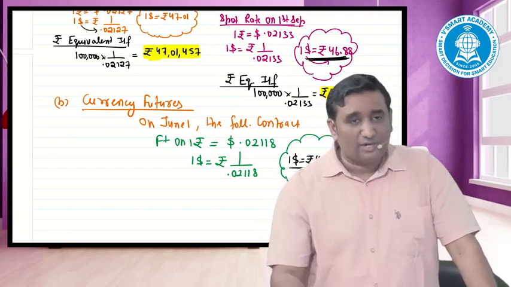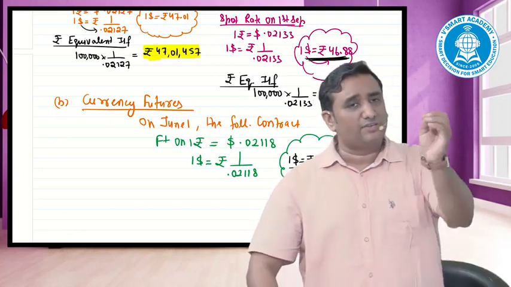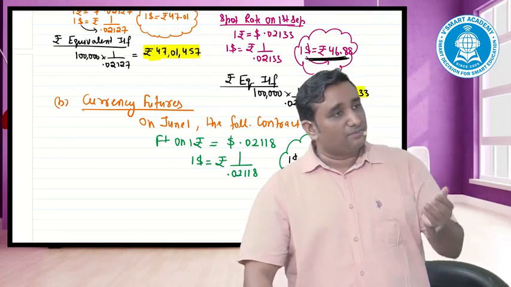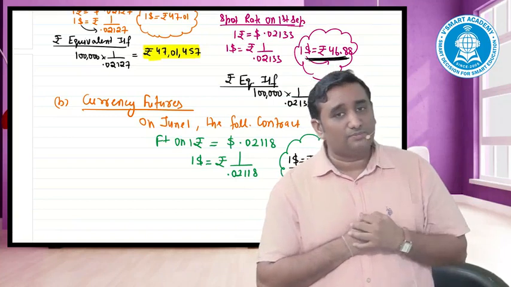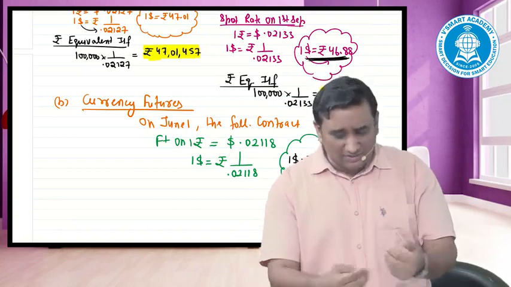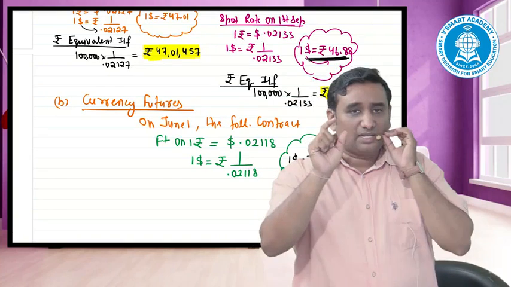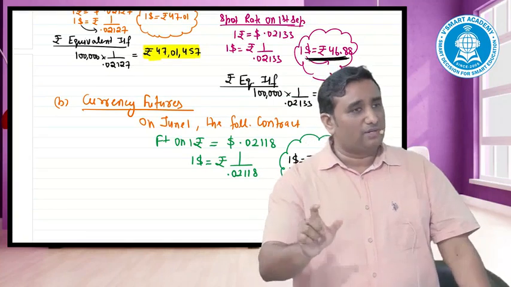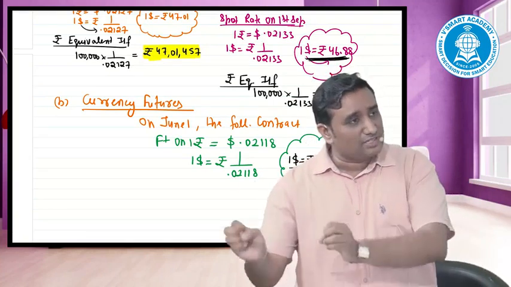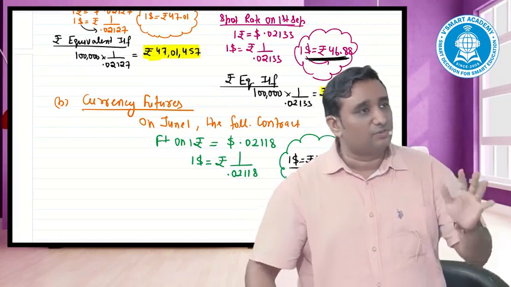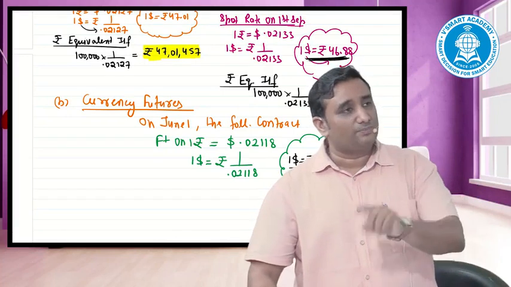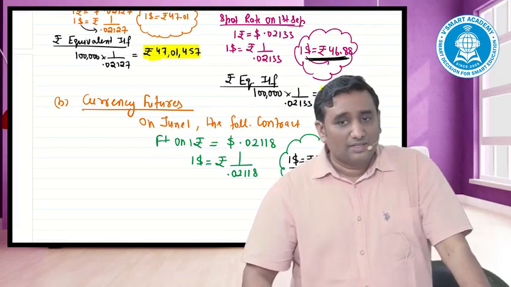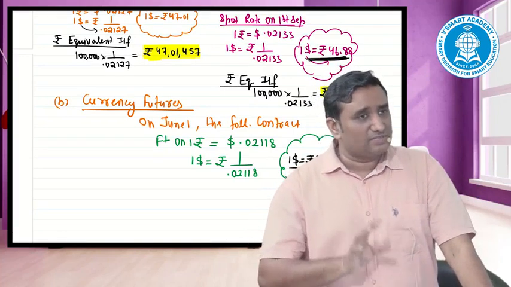Future says, leave apart this 47, 46. Future says, I'll give you 70 rupees. But when the money comes, cash market is only giving me 60. From where the balance 10 would come? I'm putting it in very simple language. Leave apart the question language, please. The cash market on September 1, leave apart this 3 months down the track, gives me only 60 rupees. I took the contract in the future. Future promised me 70. How would I compensate 70 rupees? How would I compensate? I'm just asking a simple question.